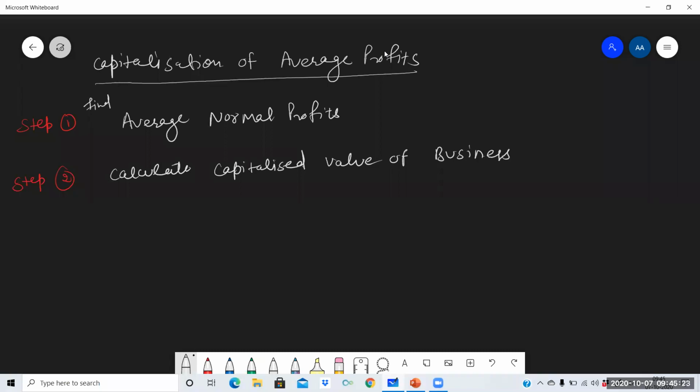So how will the capitalized value of the business be calculated? Write down the formula. Capitalized value of business is equal to average profits, it means the answer of step 1, into 100 upon rate. Average profit into 100 upon rate. Capitalized means 100 upon rate. Okay. So step 3.